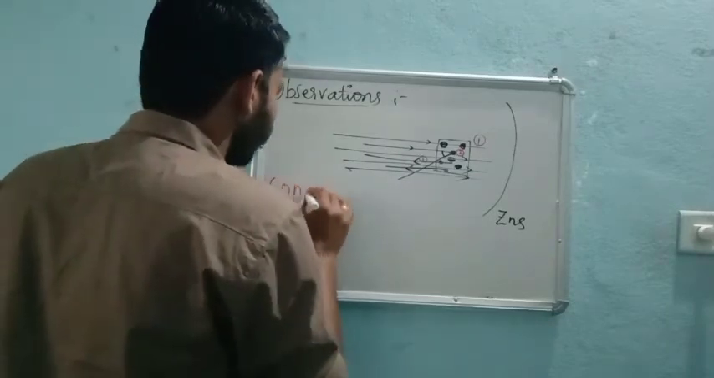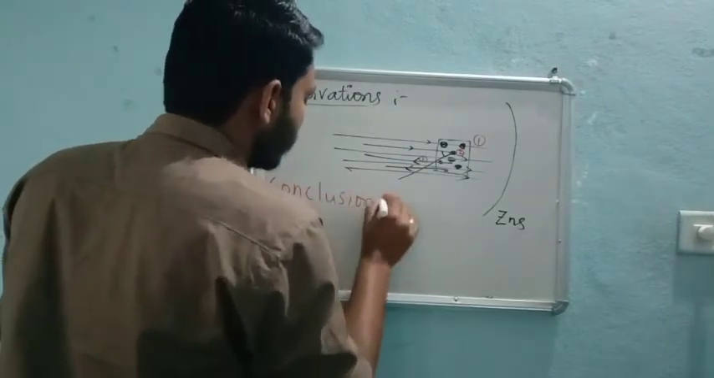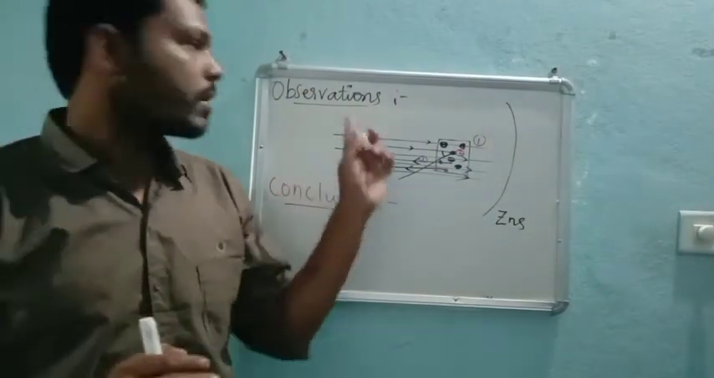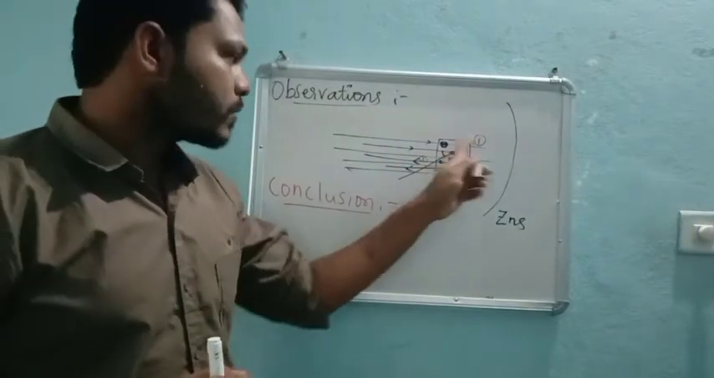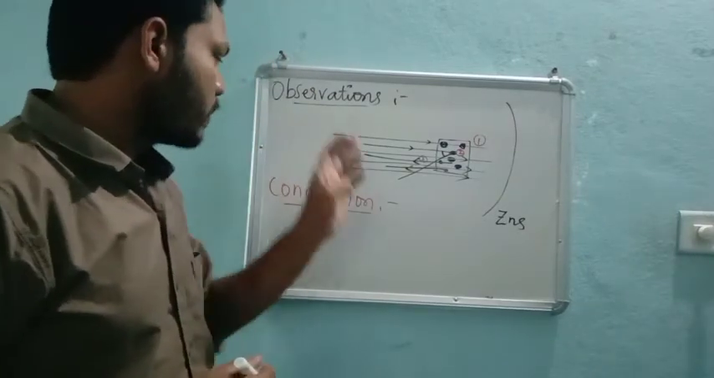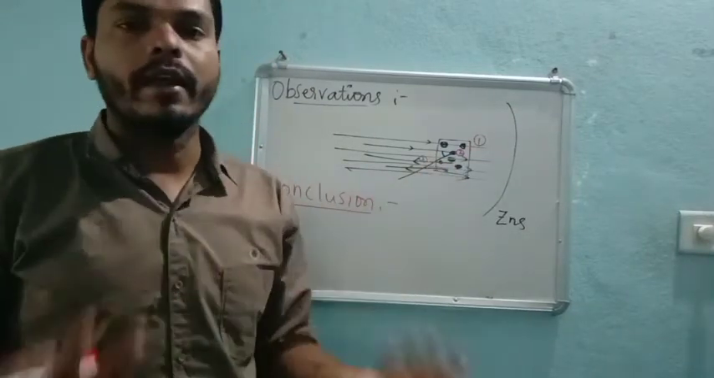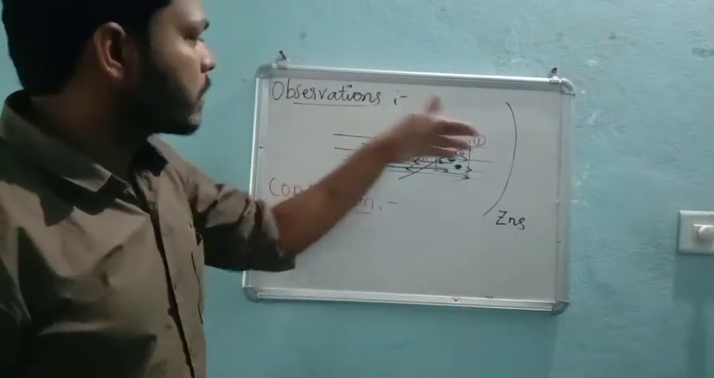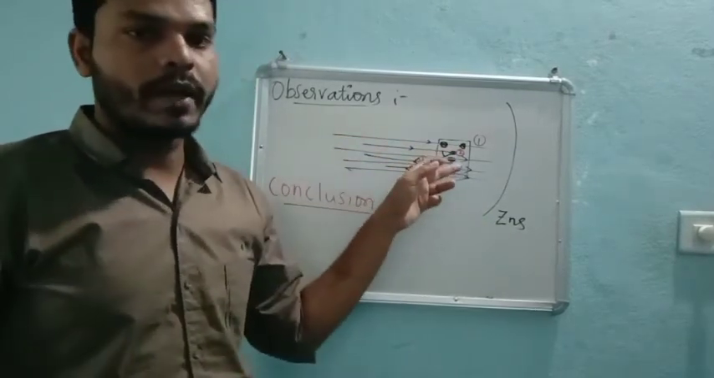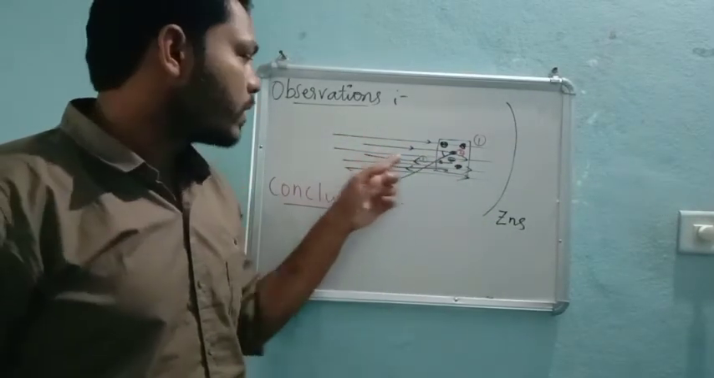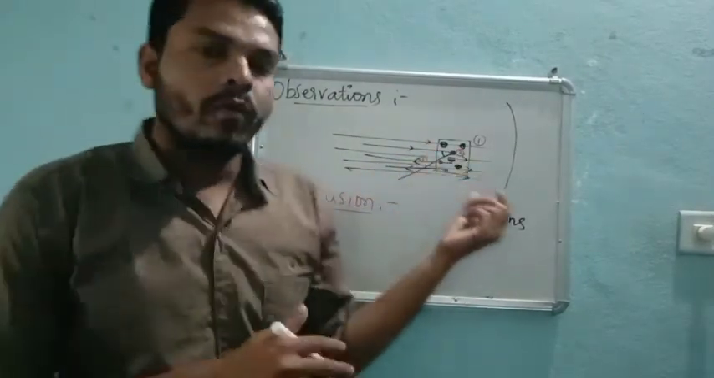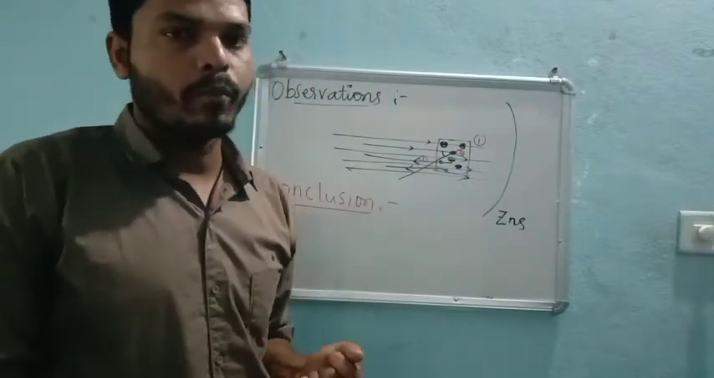The third part of Rutherford's experiment is the conclusion. I already said there are three parts: procedure, observation, and then conclusion. In observation, we saw three points, I mean three observations. What do these three observations indicate? What do the alpha rays passing through the gold foil indicate? What do the deflecting rays indicate? And what do the bouncing back alpha rays indicate?